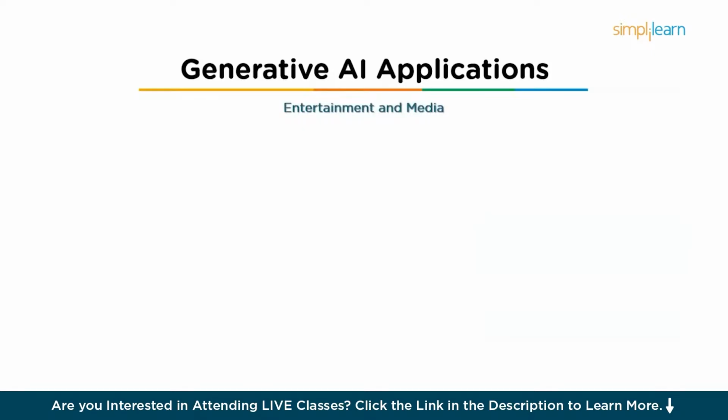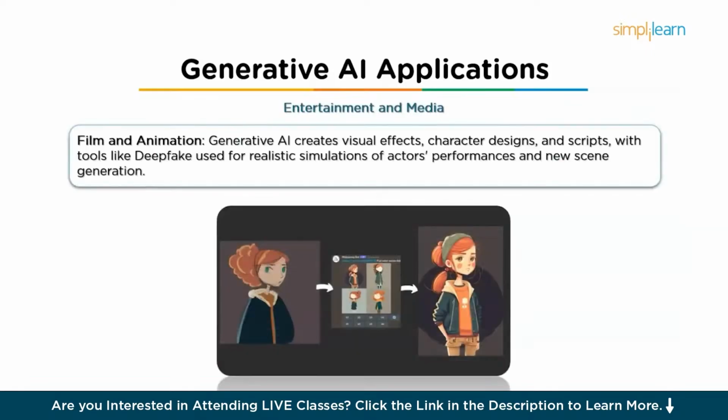And then we have the field of entertainment and media, where we have film and animation. So GenAI is used in film production to create visual effects, generate character designs, and even script writing. So AI-powered animation tools can generate facial expressions, voices, and movements for characters. For example, deepfake technology has been used to create realistic simulations of actors' performances, which we see nowadays on social media, allowing filmmakers to reuse older footage or generate entirely new scenes with minimal resources.